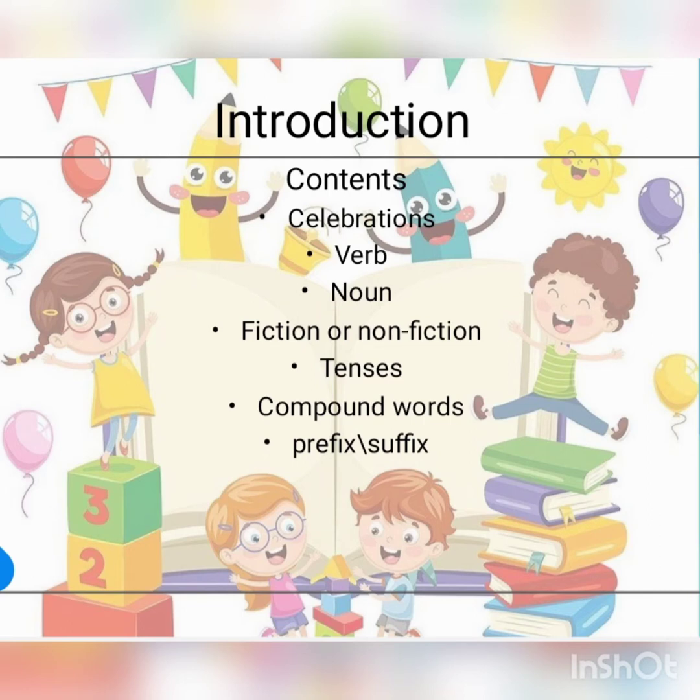Today we'll be discussing a new chapter, that is chapter 2, Let's Have a Party. The topics that we are going to learn today are verb, noun, fiction or non-fiction, tenses, compound words, and prefix and suffix. So let's start with the class.